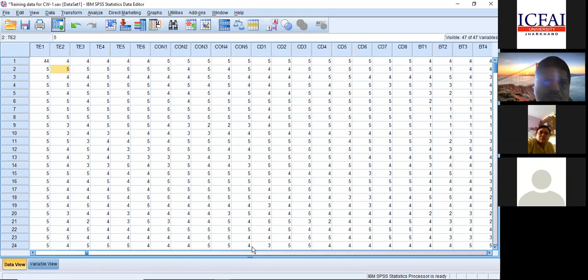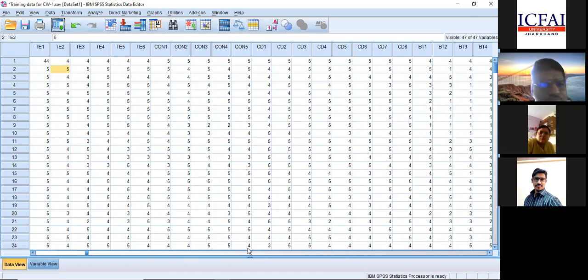You cannot say 10%. Since it is 500, I said 10% will be 50. Assume one of the scholars yesterday was saying he is trying to collect from different regions. He has selected four different countries, and in each country he is planning an intensive study, collecting some 400. So it will be 1,600. If you take 10% of it, it will be 160, which is not feasible. Sometimes the entire study will end at 160 itself, right? So there is no hard and fast rule like that, but a minimum of 50 to 60 will be justifiable.